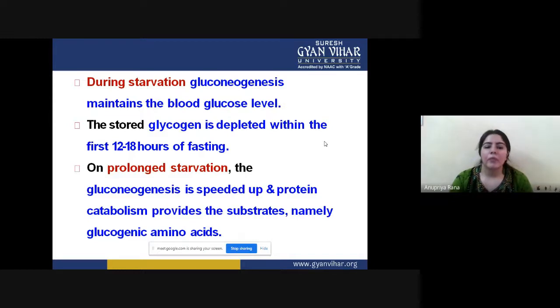On prolonged starvation, gluconeogenesis is sped up and protein catabolism provides the substrate, namely glucogenic amino acids.